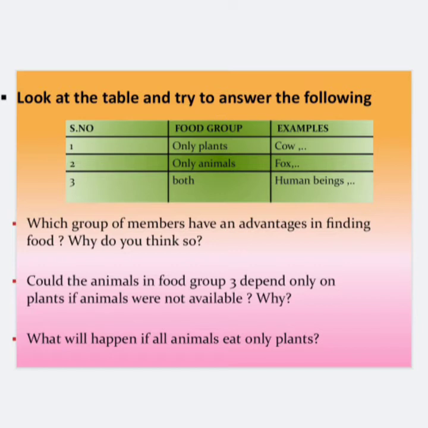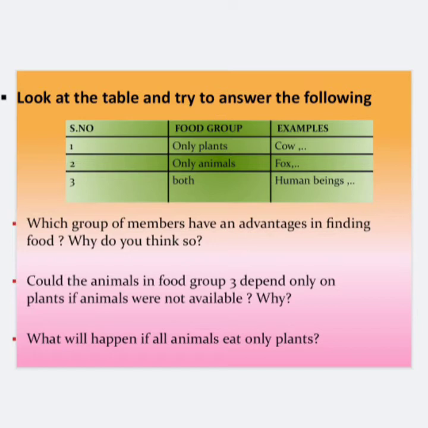Okay? The questions are, which group of members have an advantage in finding food? Why do you think so? Means in the above table we can see three groups are there. A group where only plants are being eaten, and the second only animals are getting eaten, and in the third both plants and animals are used as food.